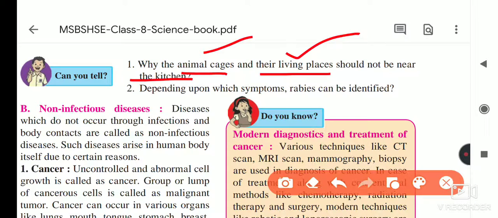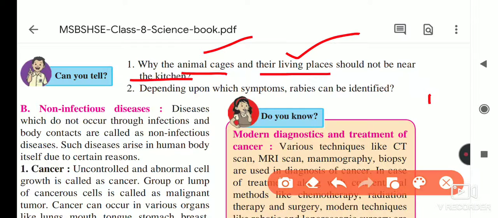The reason is that when these animals move here and there, their urine and saliva fall on the surface, and if something we are eating falls down and we collect it as it is, rabies can spread. So the dwelling places of these animals should not be near the kitchen. If you have a hobby of keeping or rearing animals at home, make their living places a little away from the house, or in a garden.